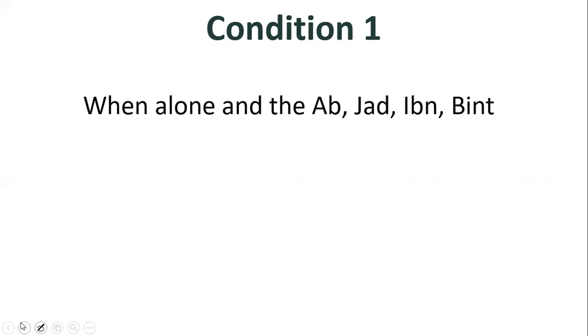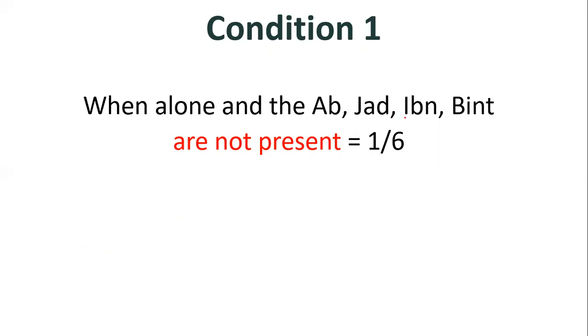So condition number 1. The condition reads, which we should know off by heart, when alone, i.e. there's only one akh li ummin, one ukht li ummin. When alone and the ab, jad, ibn, bint are not present, then the akh or ukht li ummin will receive 1/6 of the inheritance.